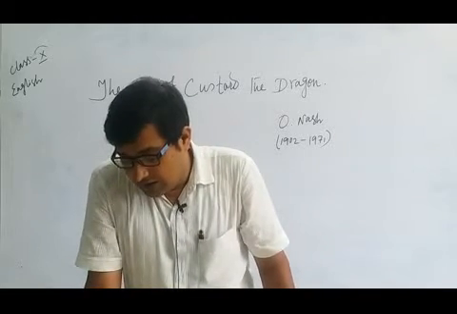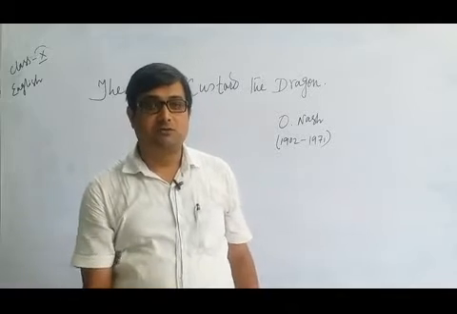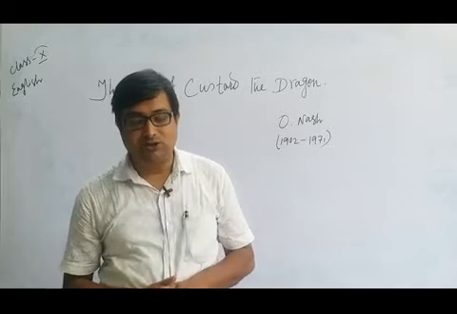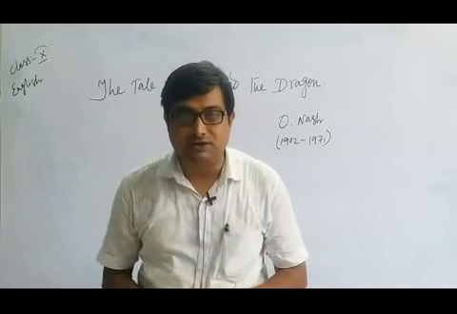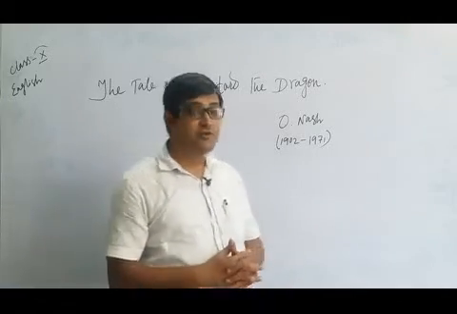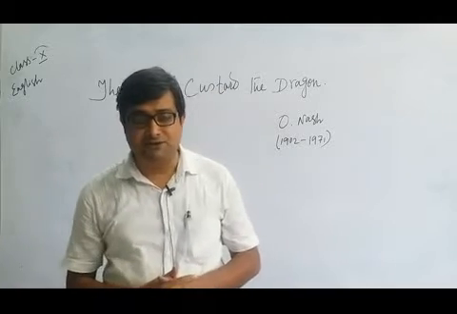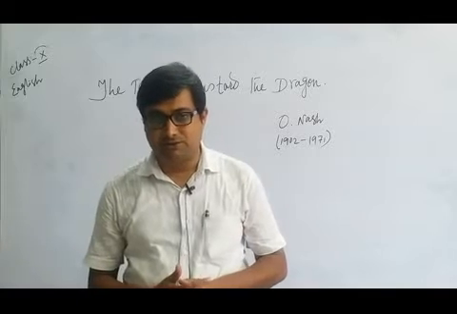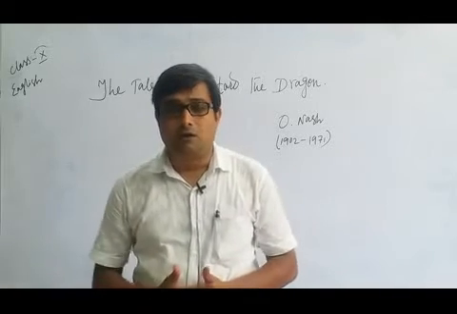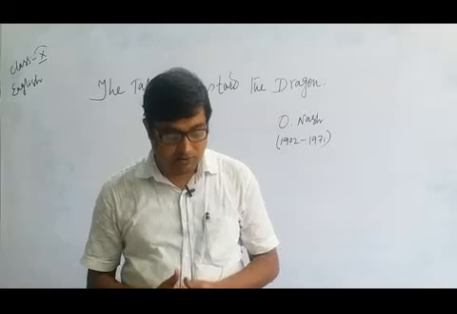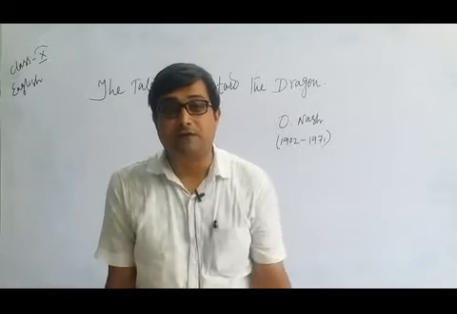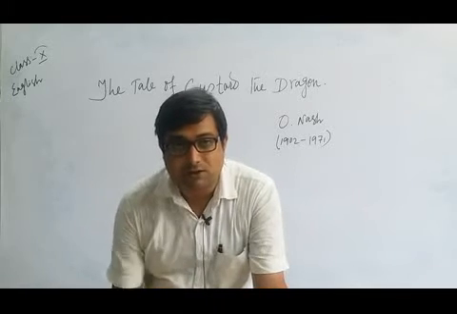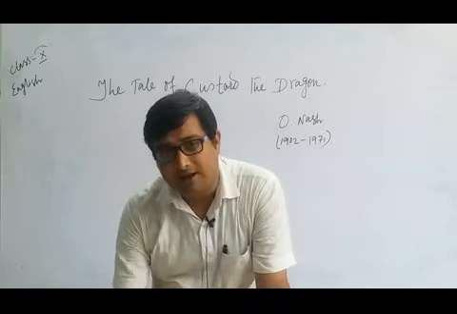Now, beforehand, I would like to tell you about the poet. The poet here is Ogden Nash. Actually, his name is Frederick Ogden Nash. He was born in the year 1902 and died in 1971. And he was a renowned American poet. Not only that, he was renowned for composing and writing light verses, and he had written more than 500 light verses. So this poem also he had written, and this is also a very light poem.